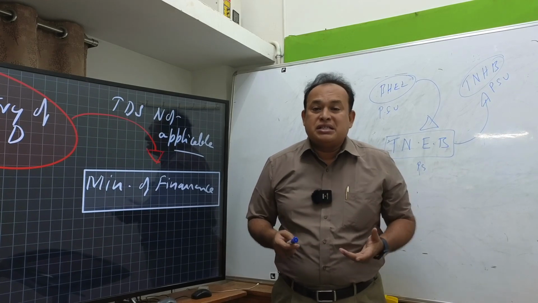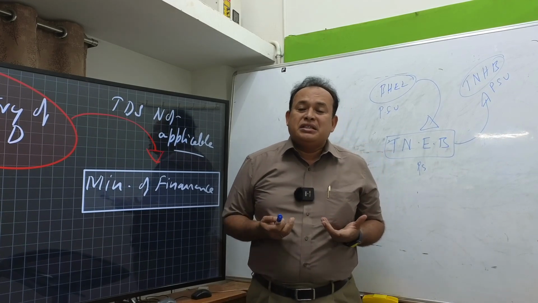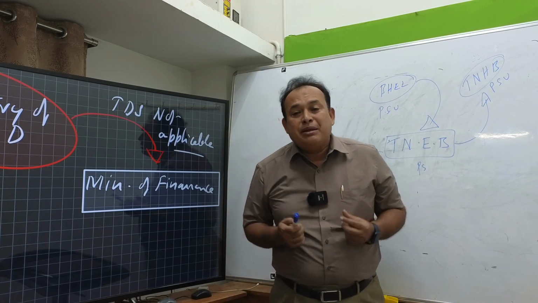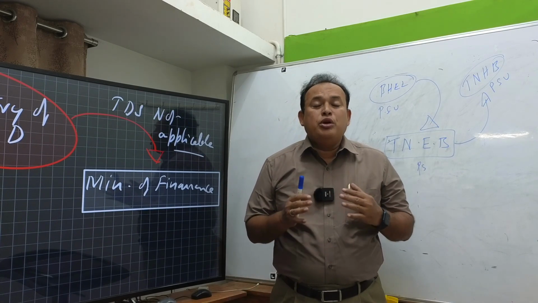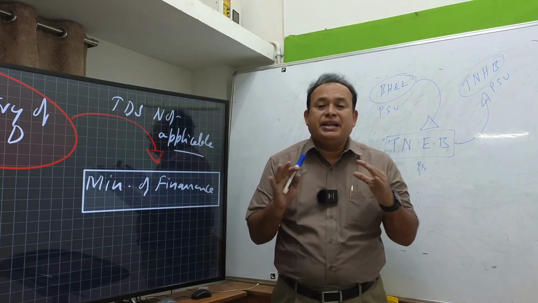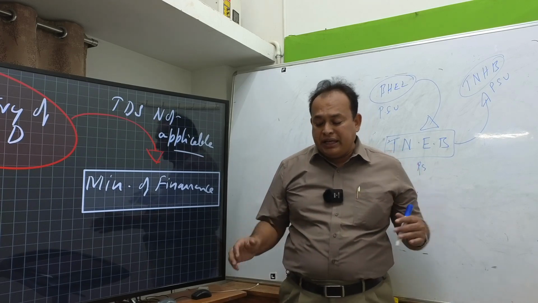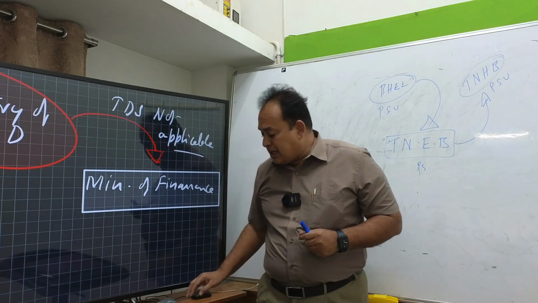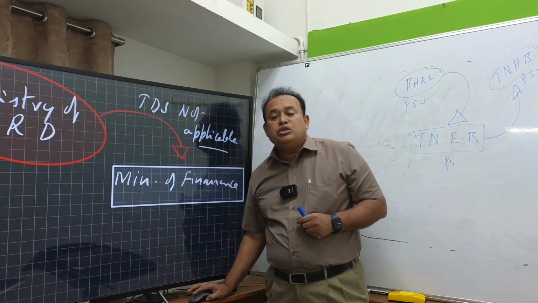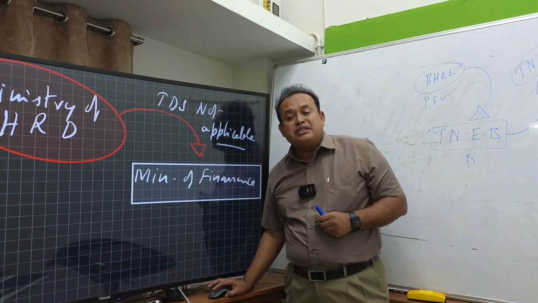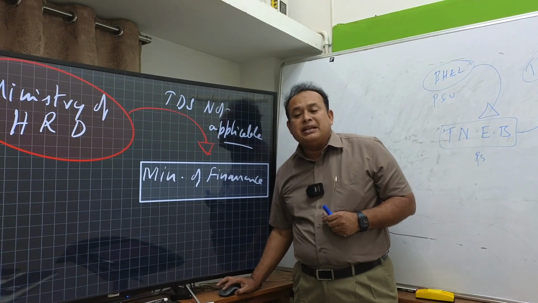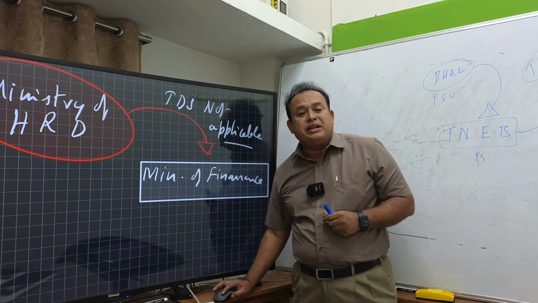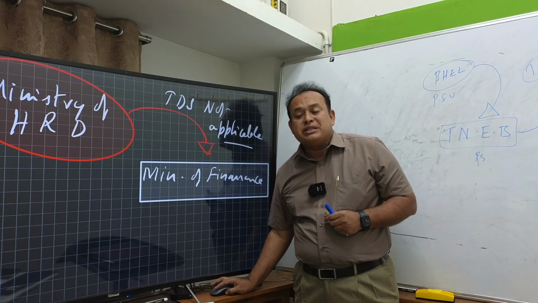The CMA Institute is also a statutory body, which is not liable to deduct TDS. For transactions between two government agencies, between government and government, between public sector undertaking companies, my dear friends, the question of liability to TDS does not arise in the given case.